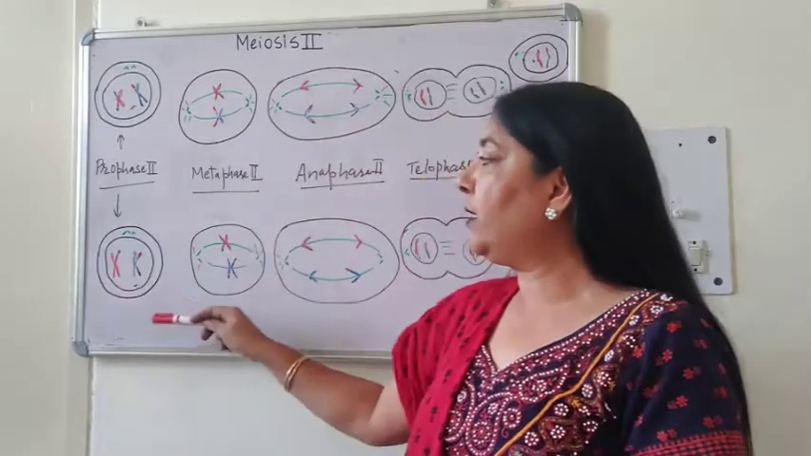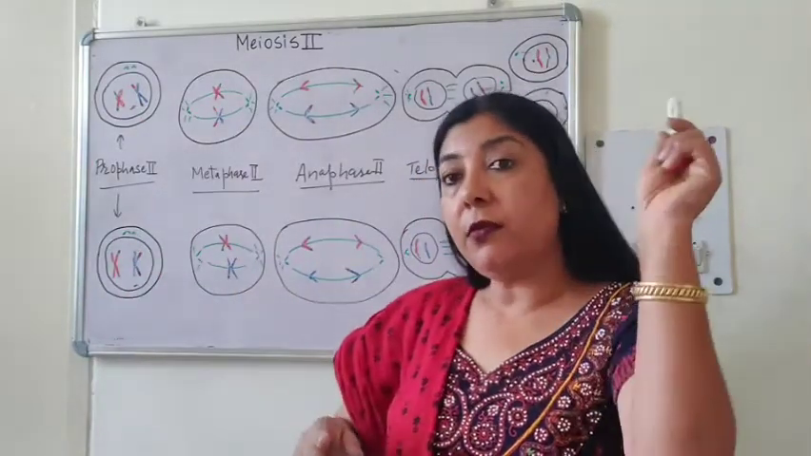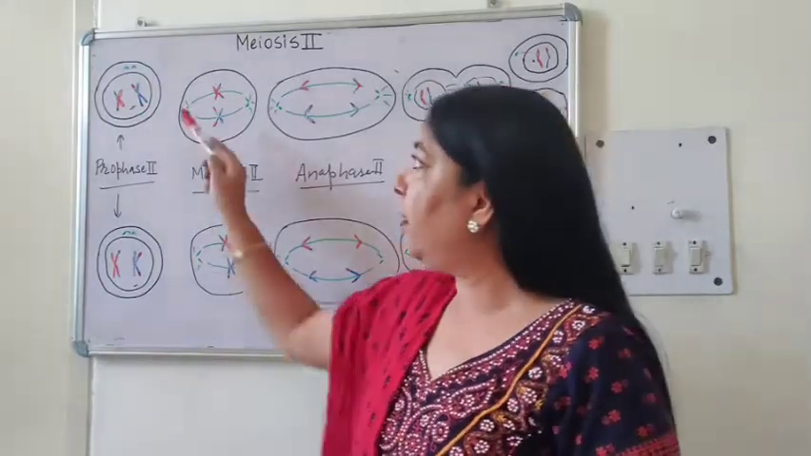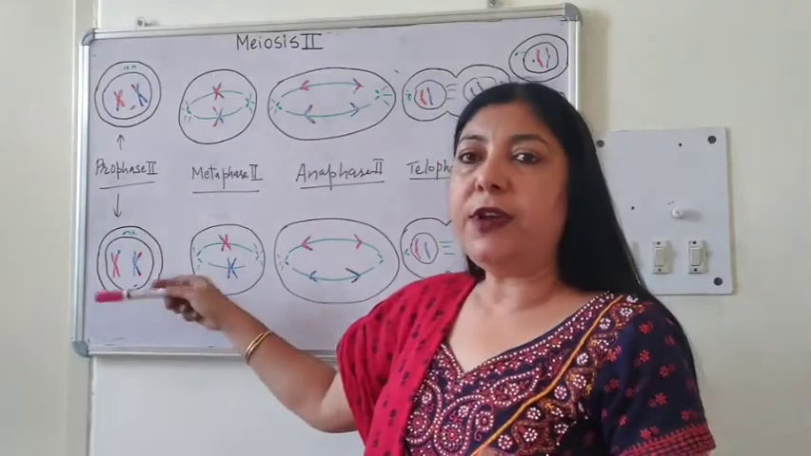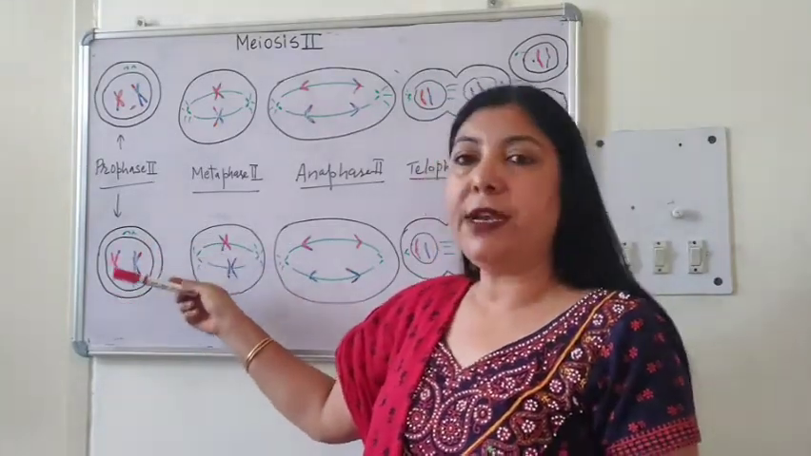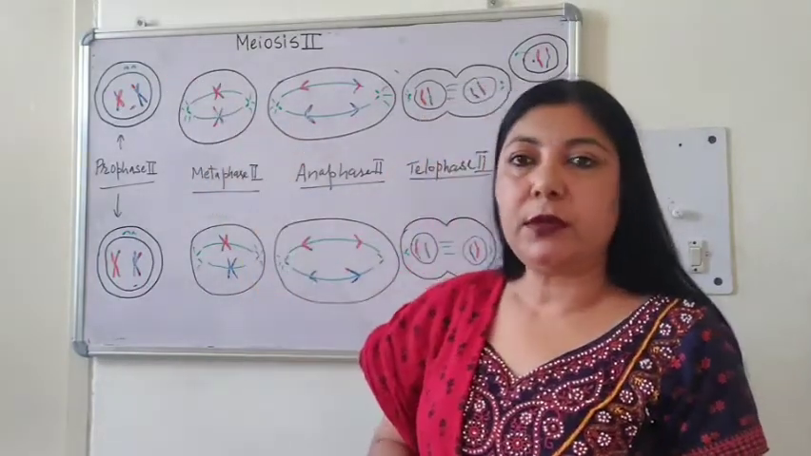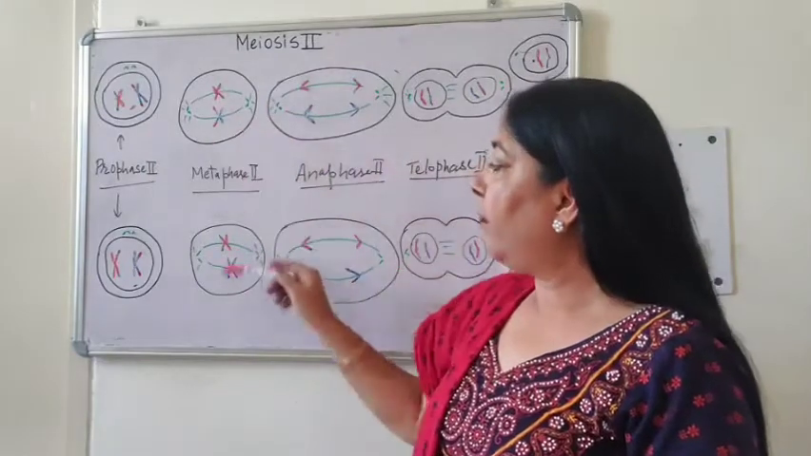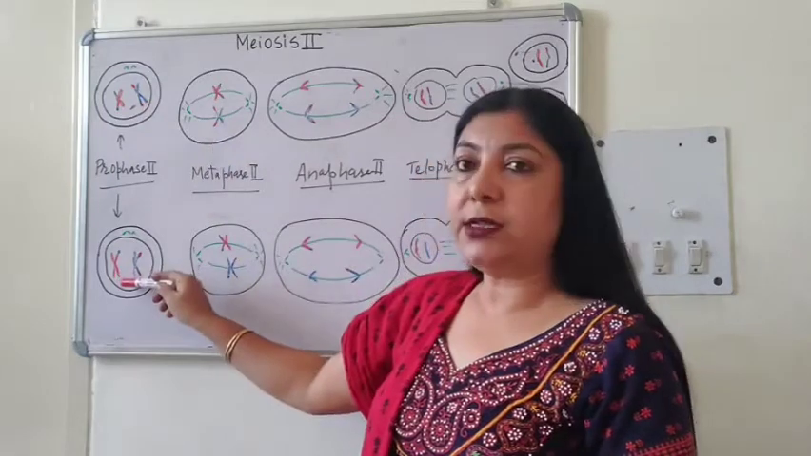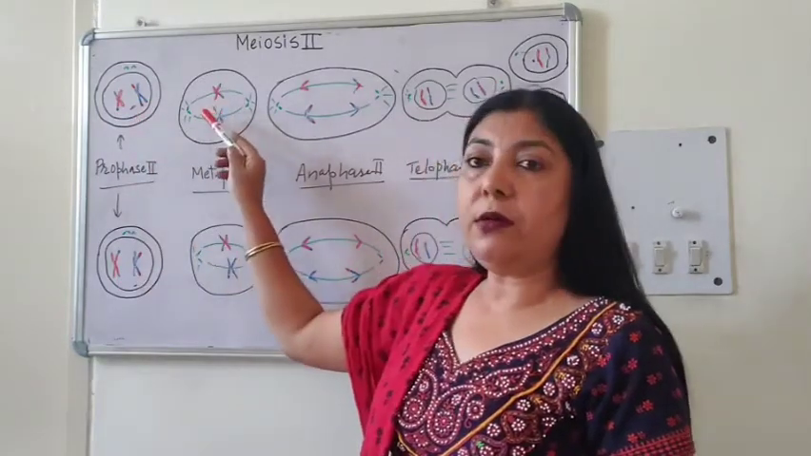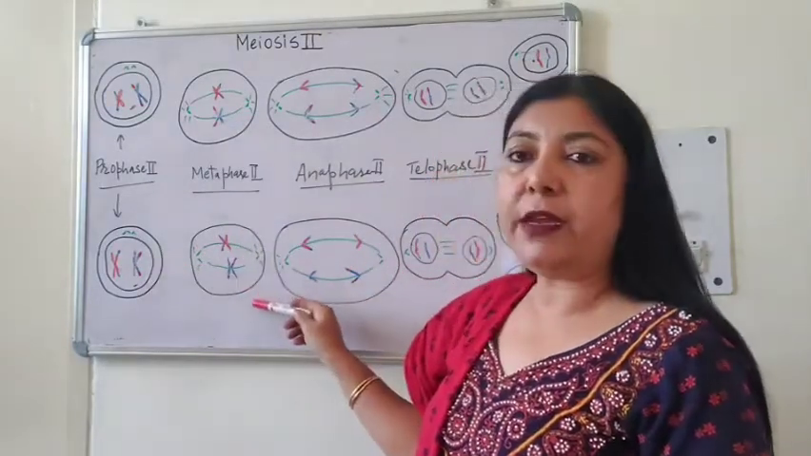Now in prophase 2 you can see each cell has half the number of chromosomes as compared to the parent cell. Again the nuclear membrane will disappear, the nucleolus will disappear, and the centrioles will start moving to opposite poles. Now you can see here, this is metaphase 2. One daughter cell is this, another daughter cell is this. This will also undergo metaphase 2. This will also undergo metaphase 2.